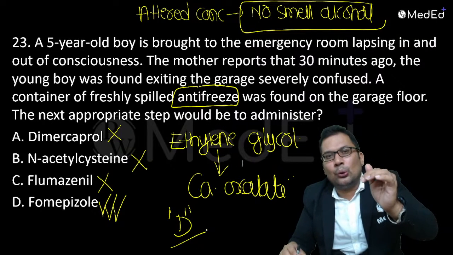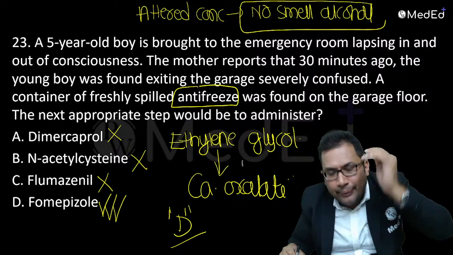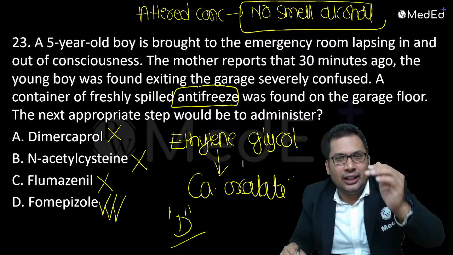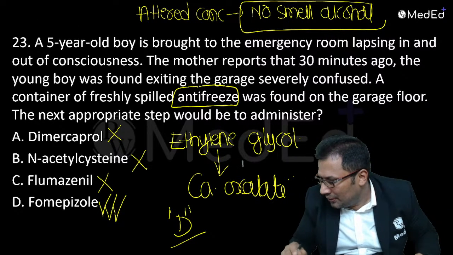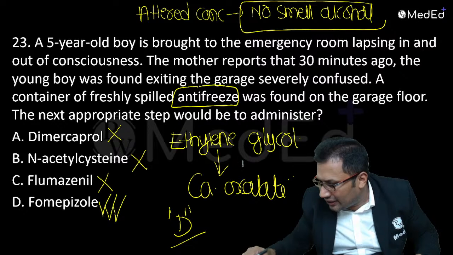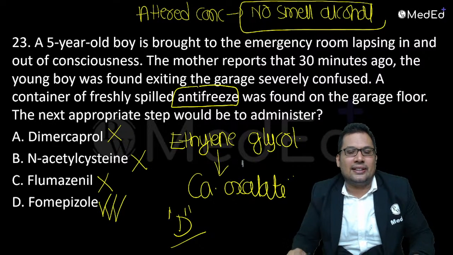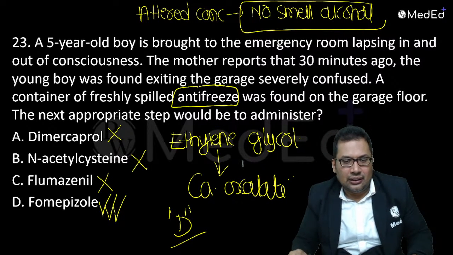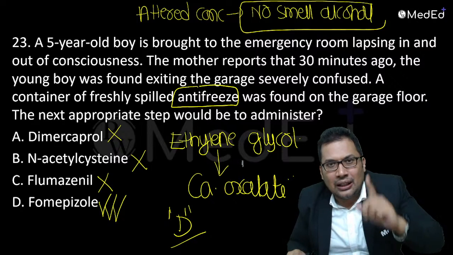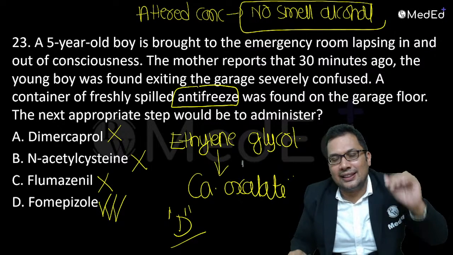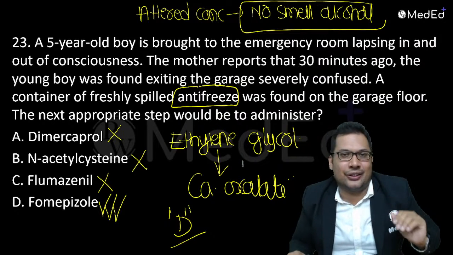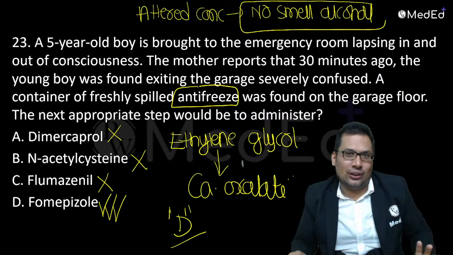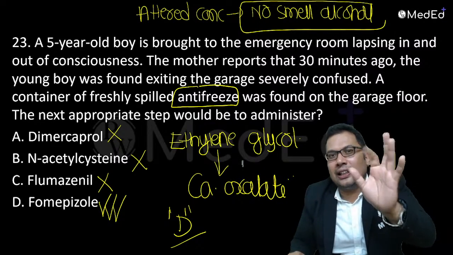Fomepizole can be given in methyl alcohol poisoning, and it can be given in ethylene glycol poisoning. So in both conditions it can be used. D is the correct answer. Ethylene glycol is the anti-freezing agent. Whenever in the exam there is altered consciousness resembling drunkenness but without the smell of alcohol on the breath, your answer should be ethylene glycol. Very important clinical feature.